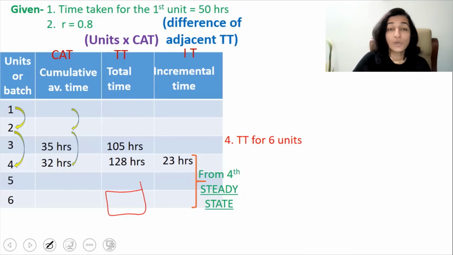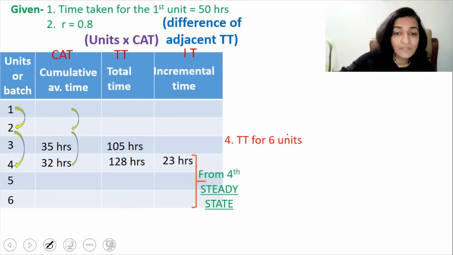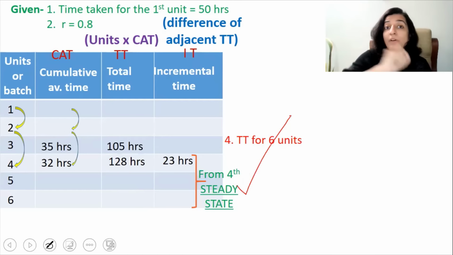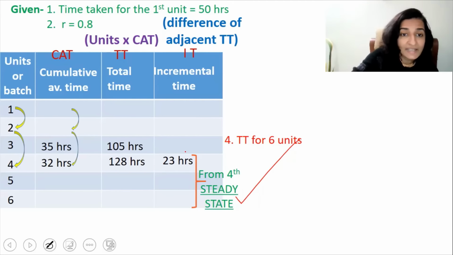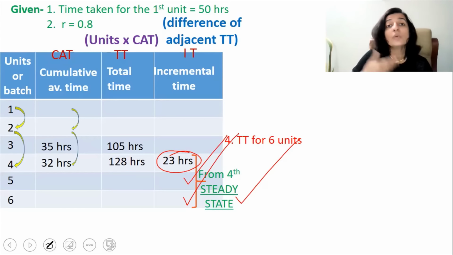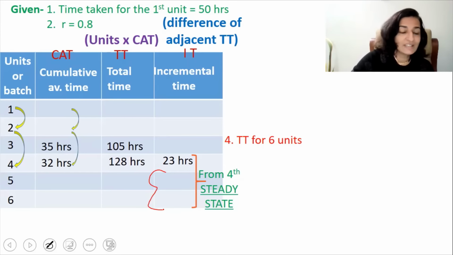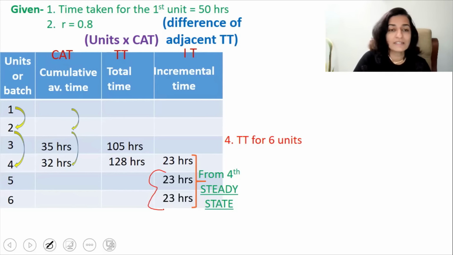Now, in this case, you have to specifically note that we have attained the steady state from the fourth unit, which means that it is 23 hours which will be taken for the fifth and the sixth unit also, simply because there is no extra learning taking place and there will be no reduction in the time. So we shall write 23 hours against units 5 and 6. Now, can you tell me what is the total time?